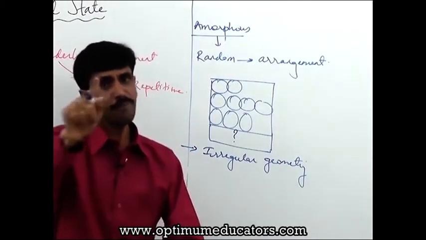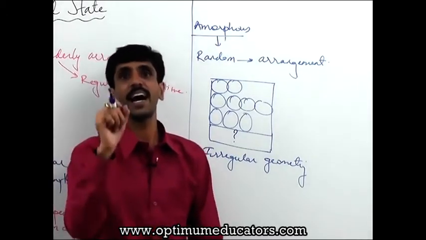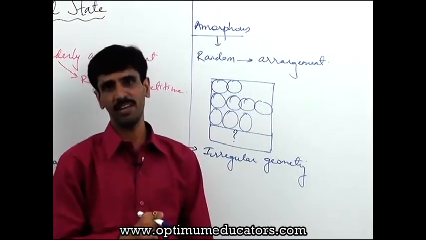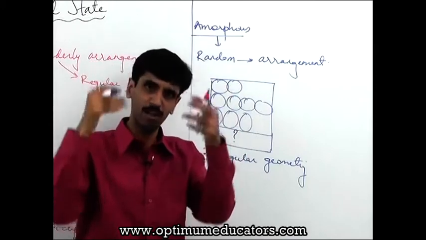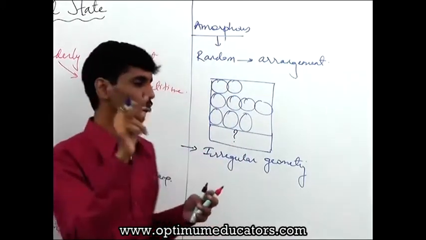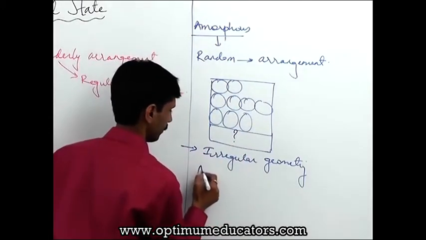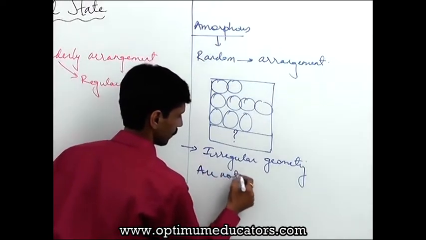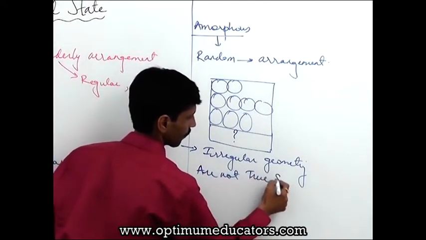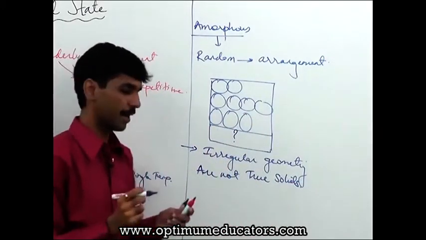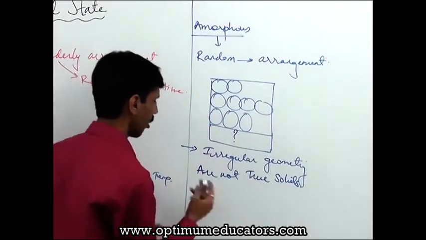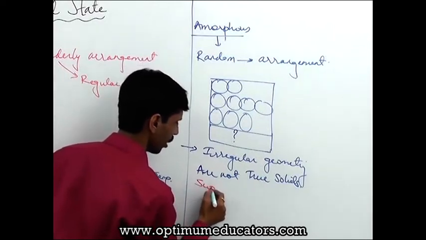Okay, so in effect we can also say that they are called supercooled liquids. Actually they are not true solids. They do behave, they do appear as solids, लेकिन they are not true solids. I can give you a simple example: glass. Glass is not a true solid. They are basically nothing but what? They are called supercooled liquids.